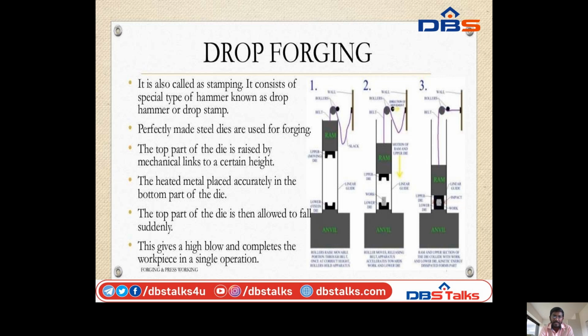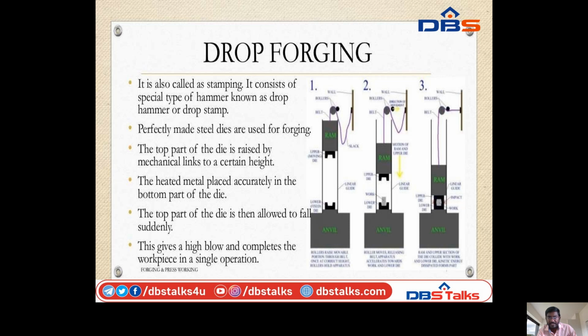The top part of the die is raised by a mechanical lift to a certain height. The heated metal is placed accurately in the bottom part of the die. The top part of the die is then allowed to fall suddenly. This gives a high blow and completes the workpiece in a single operation.